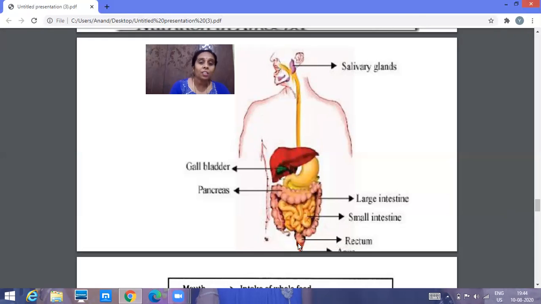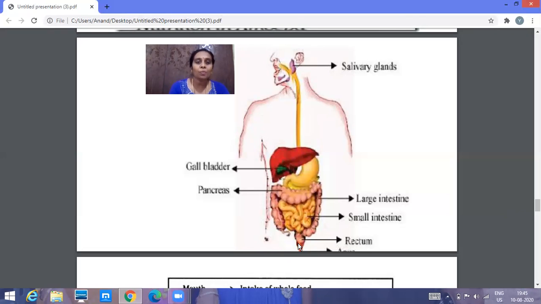These glands produce juices. Those juices consist of catalysts, enzymes, which help in converting the complex food into a simpler form. What is that complex food? The nutrients we consume consist of carbohydrates, proteins, vitamins, lipids, and all need to be converted into a simpler form such as glucose, amino acids and fatty acids.